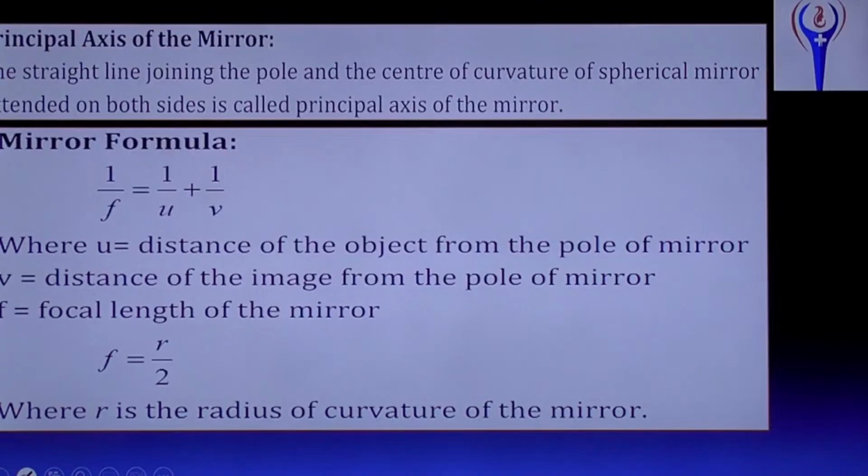And this is the mirror formula. 1 by F equal to 1 by U plus 1 by V. And already we discussed that F equal to R by 2, where R is the radius of curvature of the mirror. R is called the radius of curvature of the mirror. Noted, no?